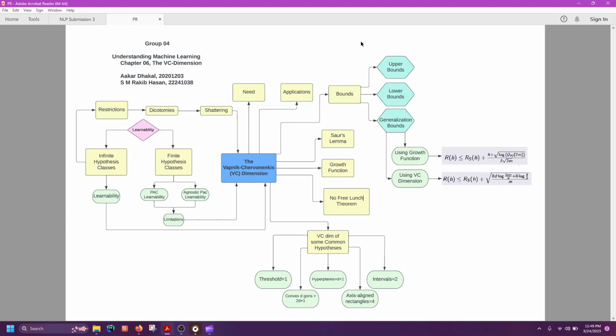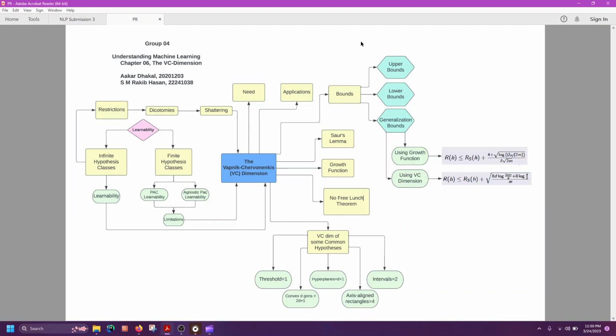Infinite hypothesis classes are also learnable. For this, we need to find the VC dimension of the hypothesis class. If the VC dimension is finite, then the class is learnable. There are some restrictions in the infinite hypothesis class. The number of independent vectors are the restriction in the hypothesis class. Each of the unique vector is called a dichotomy.